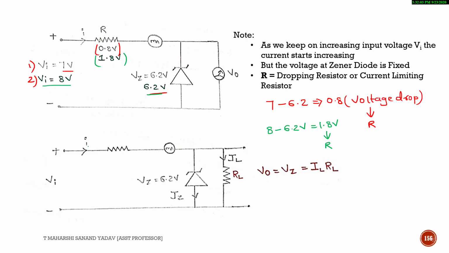Consider this as the current IR, the current flowing through the Zener diode as IZ, and the current through the load, where this is the load resistor RL, as IL.